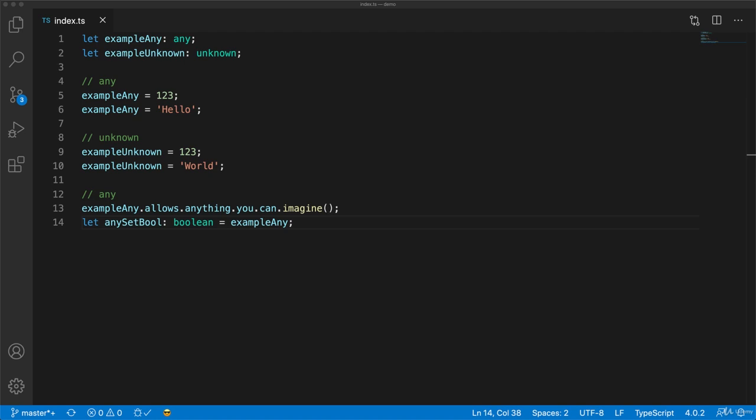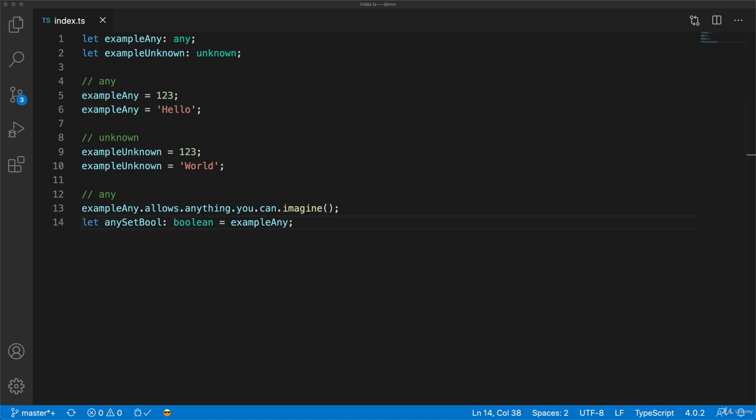Similarly, you can even assign it to well-defined types like Boolean without having to ensure that the value currently held by the any variable is actually a Boolean. Essentially, the any type exists to allow you to completely bypass the TypeScript type system, and you can use it to overcome pesky type errors if you are in a rush and trust that the code works.